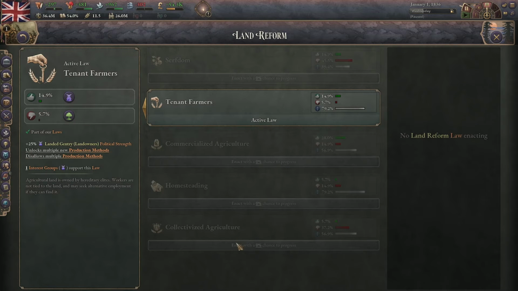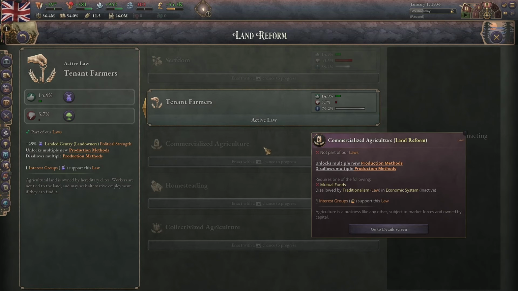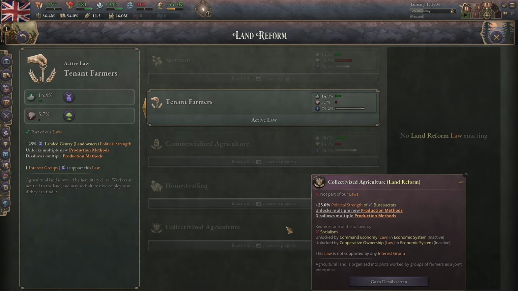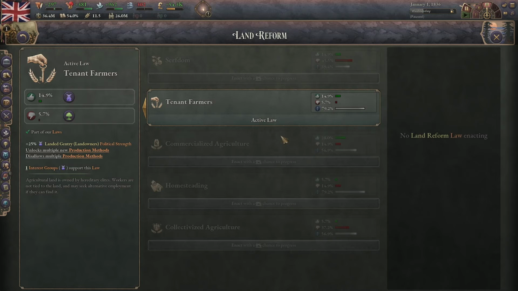Next is land reform, and this is new, at least with the latest update, which was a while ago. So it's really not new. Anyways, we have serfdom, tenant farmers, commercialized agriculture, homesteading, collective agriculture, and they're all kind of self-explanatory.